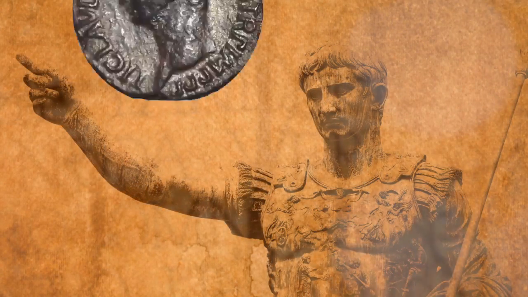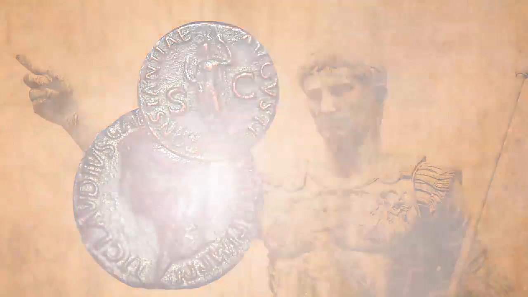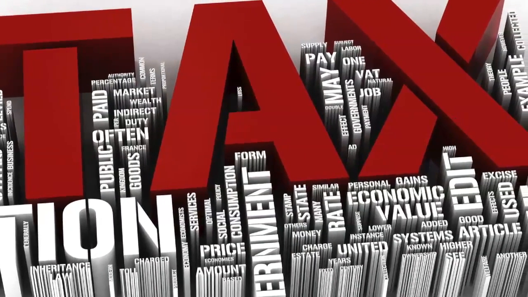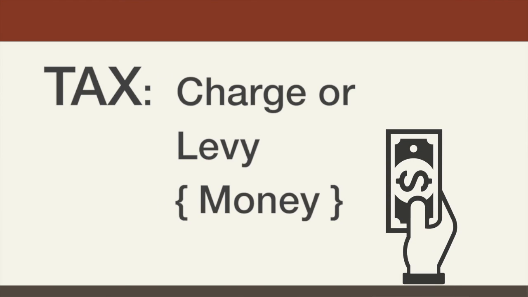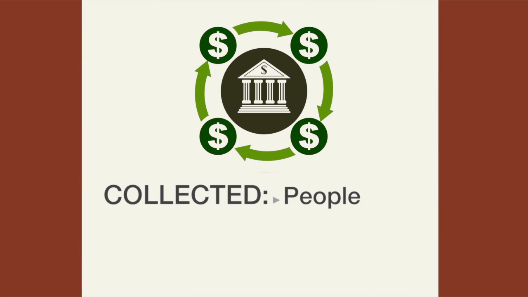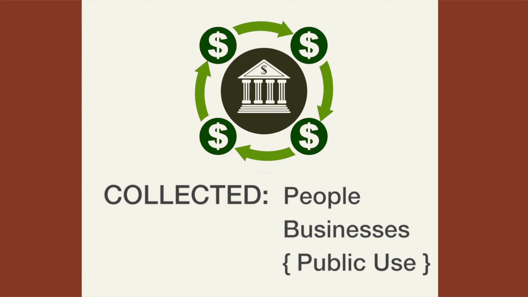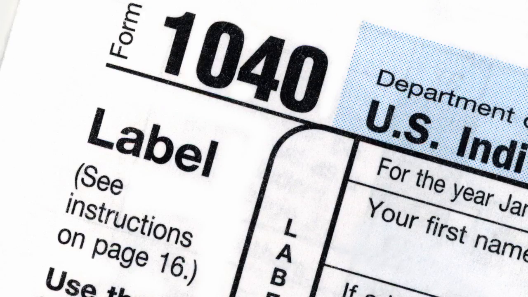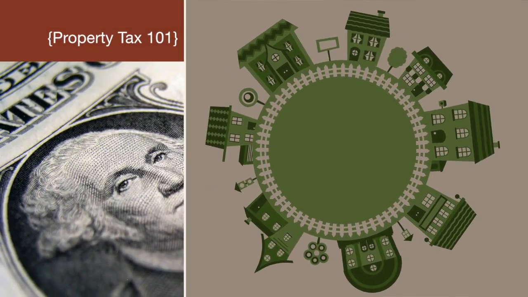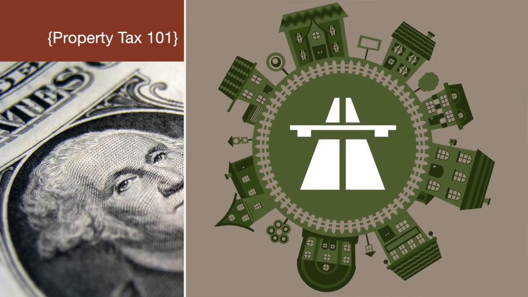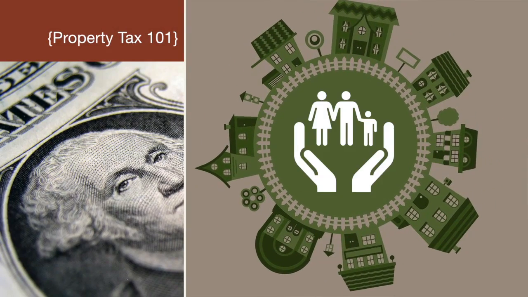As long as governments have existed, going back thousands of years, so have taxes. By definition, a tax is a charge or levy, money in this day and age, collected by the government from people or businesses for public use. Examples include the income tax, sales tax, and property tax. The money is used to pay for police protection, roads and bridges, human services, and more.